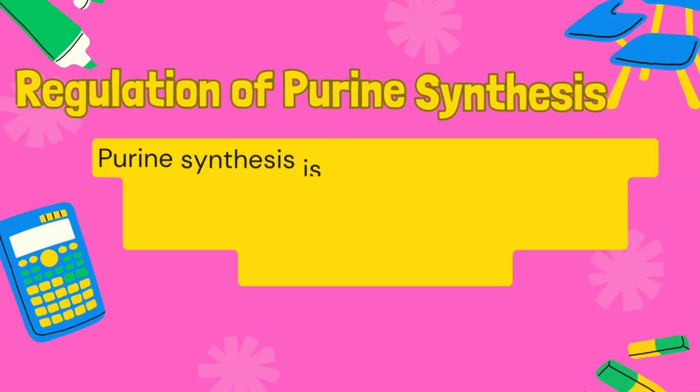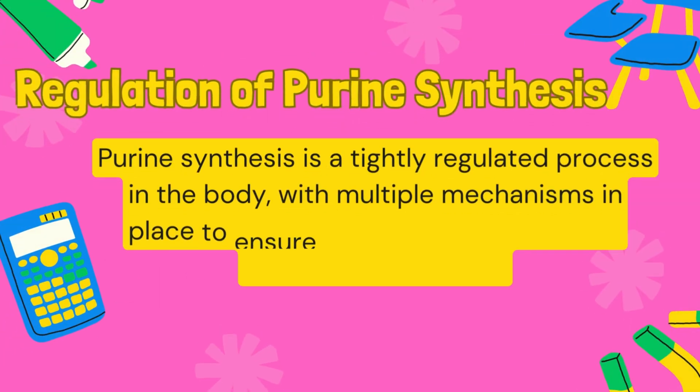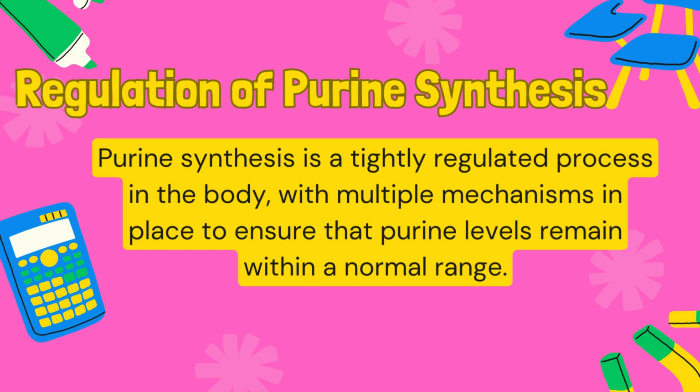One of the key mechanisms involved is feedback inhibition, where the end products of purine synthesis act as inhibitors of the enzymes involved in their own synthesis. This helps to prevent excess purine production and maintain homeostasis. Another important mechanism of regulation is enzyme activity modulation, where the activity of the enzymes involved in purine synthesis is controlled by various factors such as allosteric regulation and post-translational modifications. These mechanisms allow for precise control over purine synthesis, ensuring that it occurs only when needed and in the appropriate amounts.